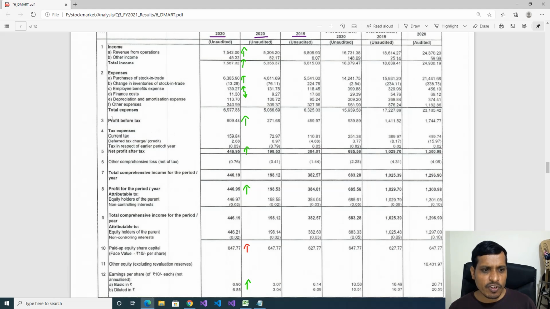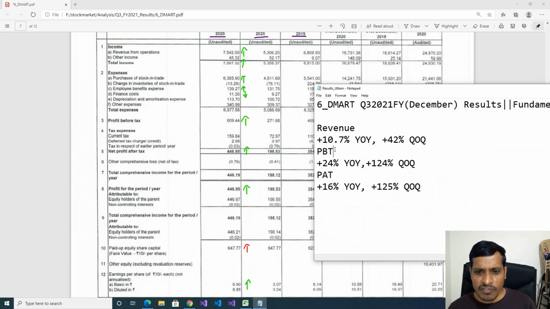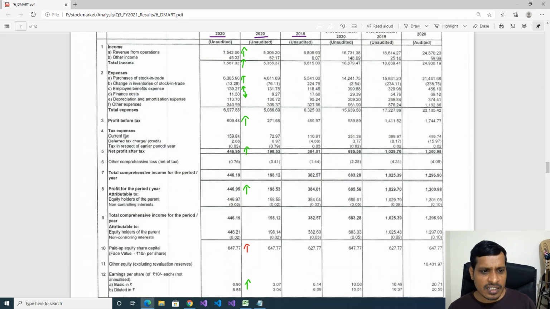Now check profit before tax. Last quarter they got 271 crores. This quarter they got 609 crores. Now we'll check it in percentage. Here profit before tax increased 124% quarter on quarter. So these are very good figures. Later, current tax increased from 72 crores to 159 crores. Due to high revenues, they paid more tax. So here it increased from 72 crores to 159 crores.